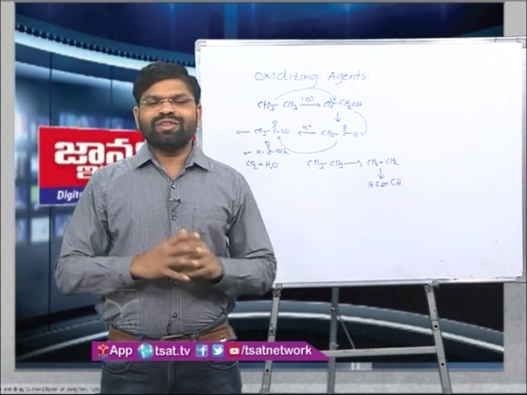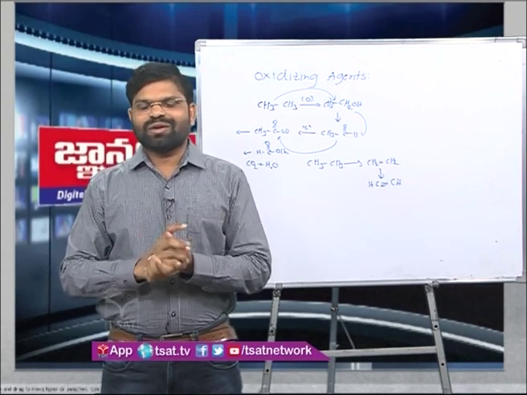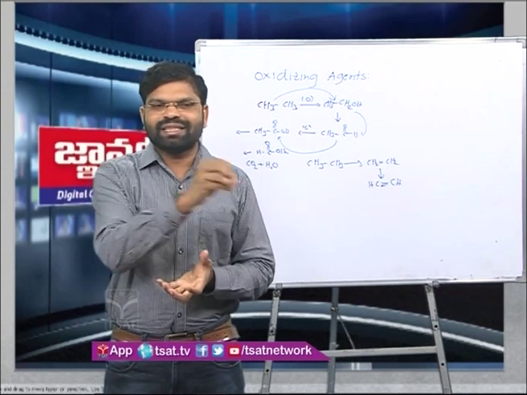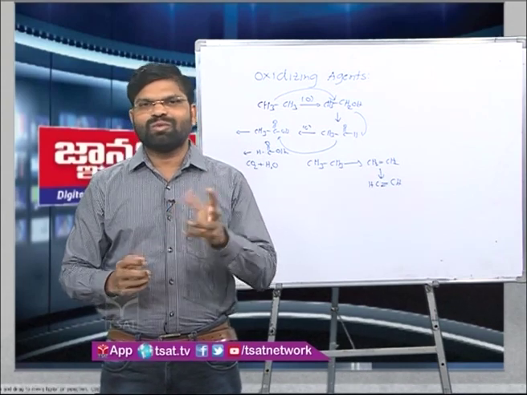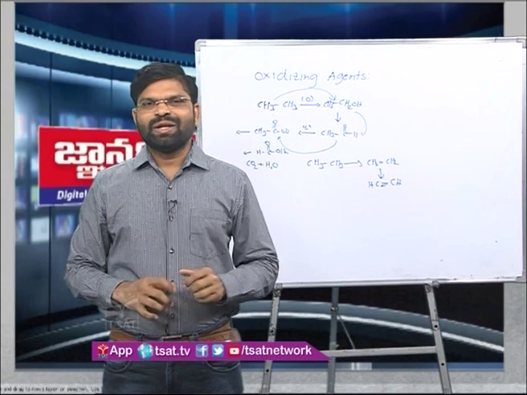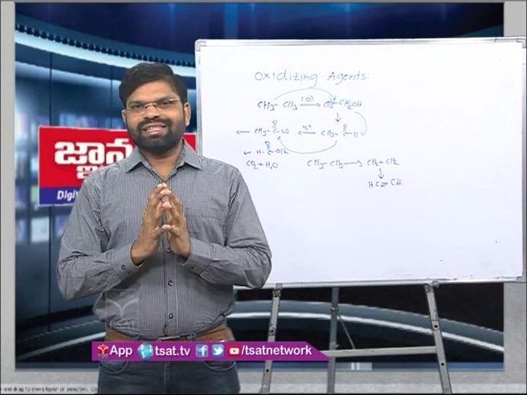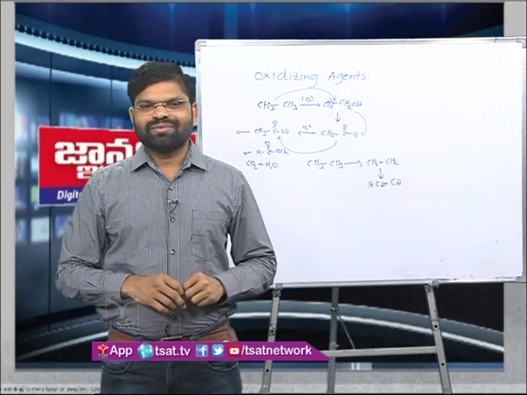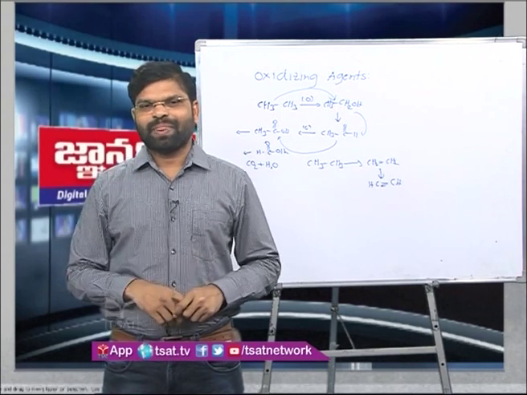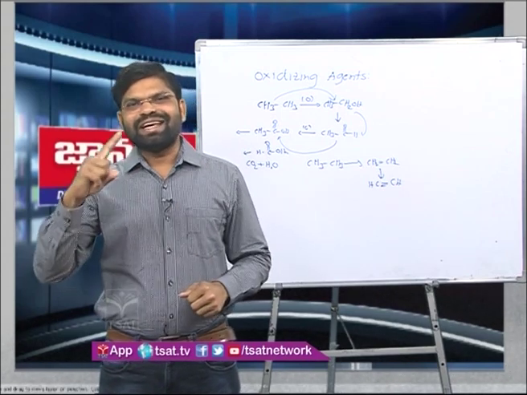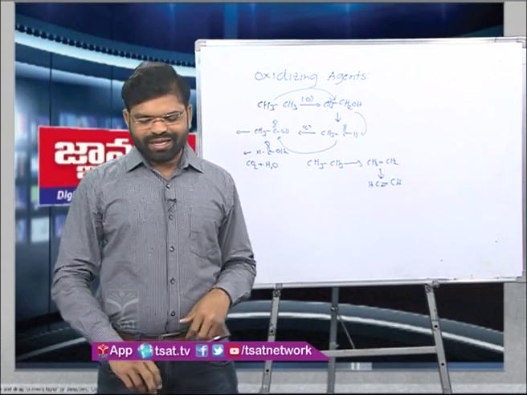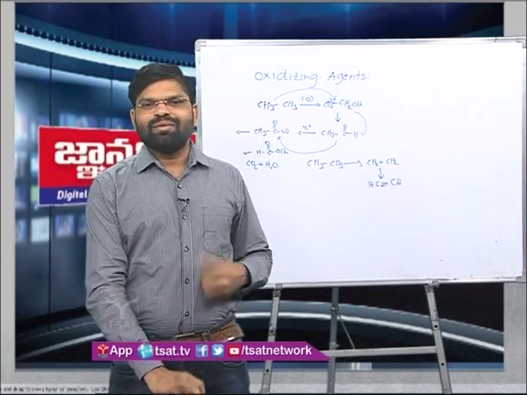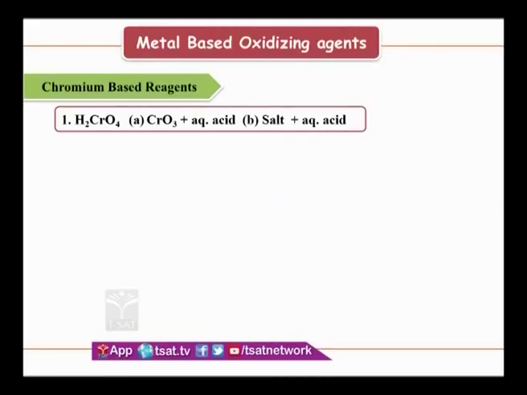So which are the oxidizing agents? Oxidizing agents are the oxygen carriers, giving oxygen to the particular carbon. Those are your oxidizing agents. Now I categorize the total oxidizing agents into two ways. One is metal based, the second one is non-metal based. If you look at the metal based oxidizing agents, I will start with chromium.